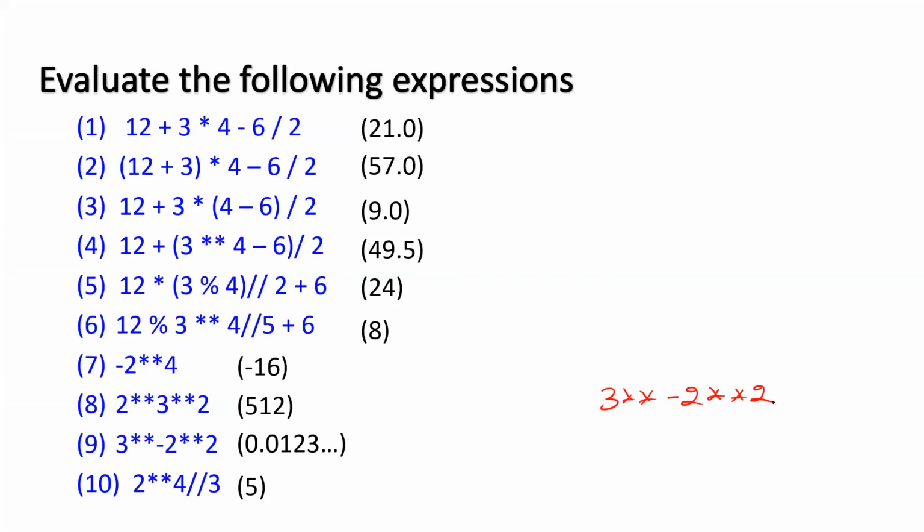Because ** has associativity from right to left, first what will be done is minus 2 raised to power 2. So this becomes 3 raised to power minus 4. 3 raised to power minus 4 means 1 upon 3 raised to power 4. That is 1 upon 81.